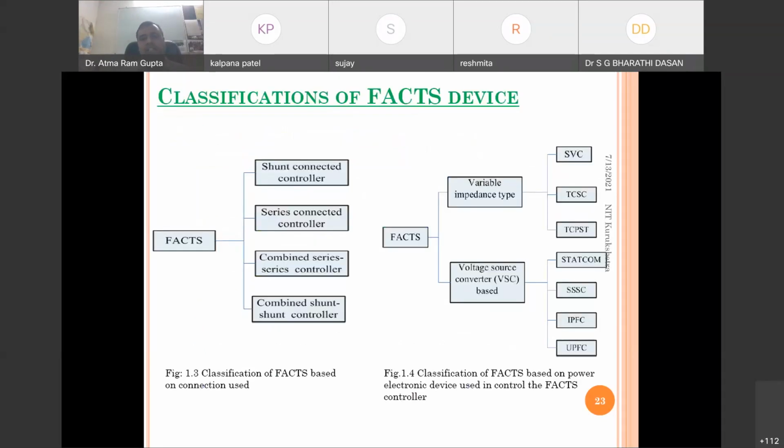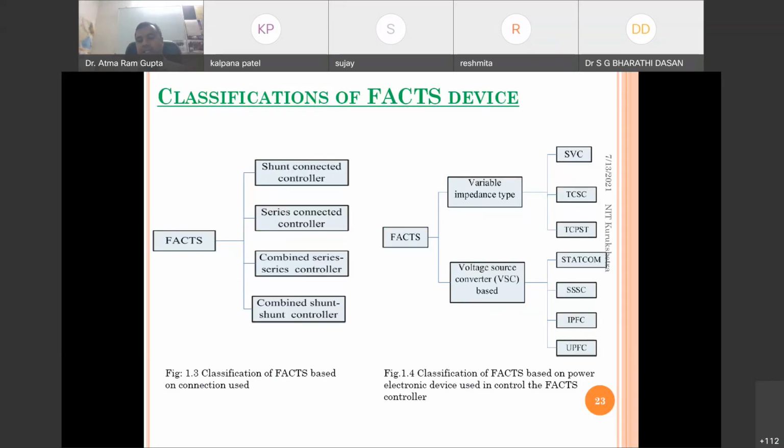Next, if we categorize these FACTS devices, they can be shunt connected, series connected, combined series controller, or combined shunt controller. FACTS can also be categorized into two types: variable impedance type, or voltage source converter based FACTS devices. So VSC based or variable impedance type.